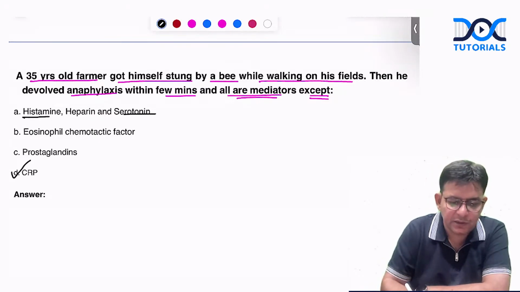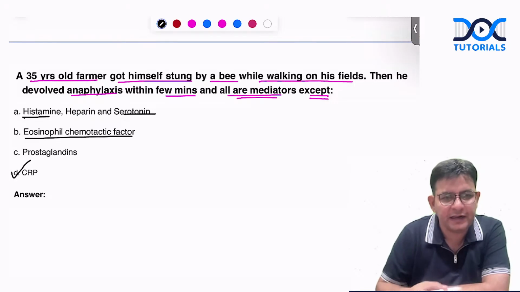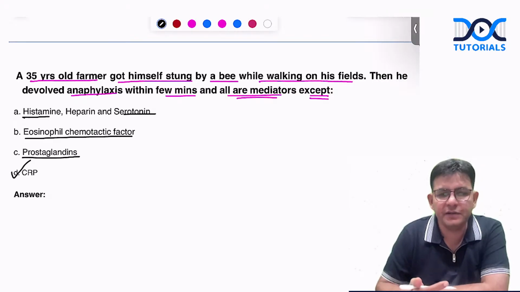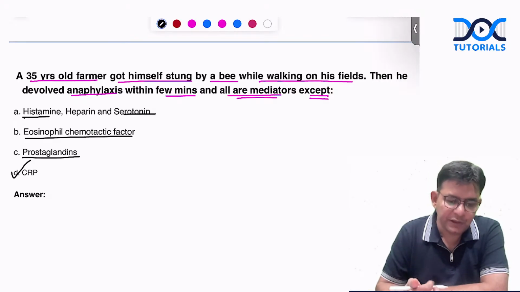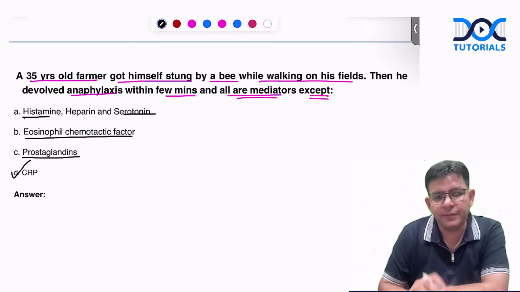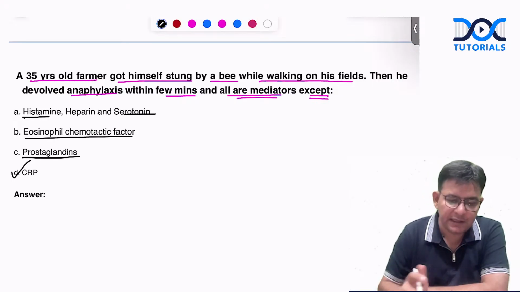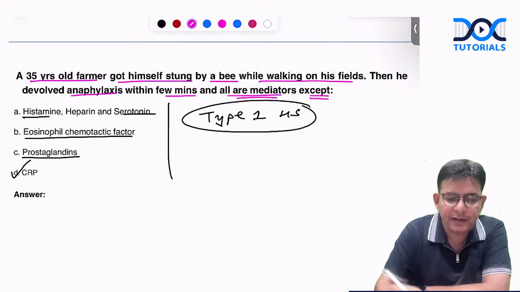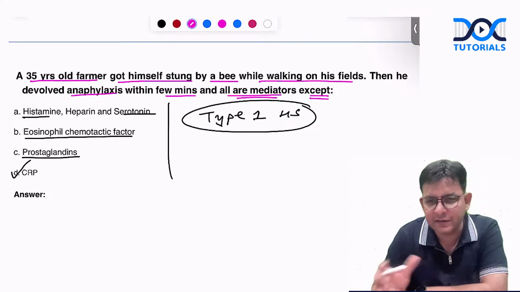Histamine is there. Serotonin is there. Eosinophilic chemotactic factor is there. Neutrophilic chemotactic factor is there. Prostaglandins are there. Okay. All those particular ones are there, which you need to know, except this particular CRP. The answer is D. And we are talking about which hypersensitivity, guys? Type 1 hypersensitivity. Okay, and in this, sensitization and effector phases, two phases are there.